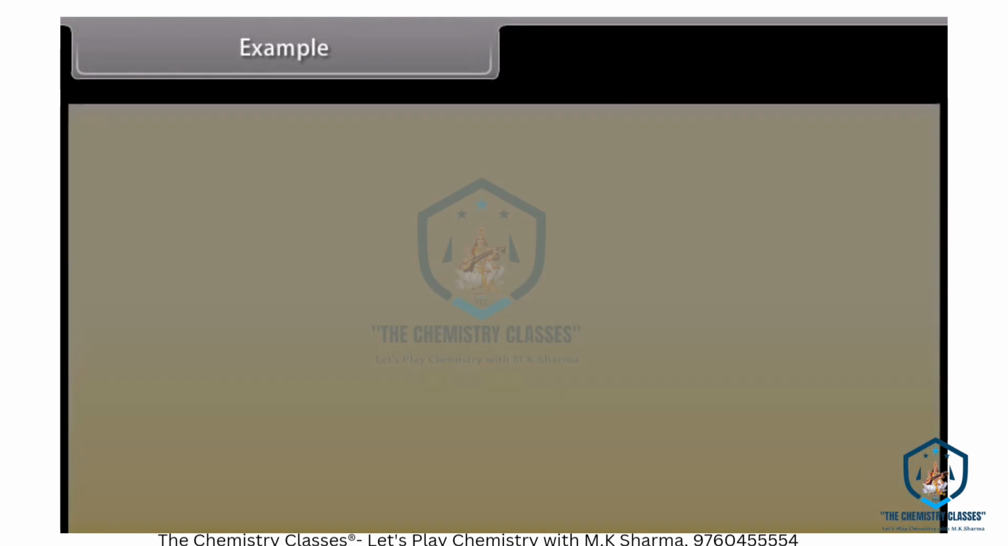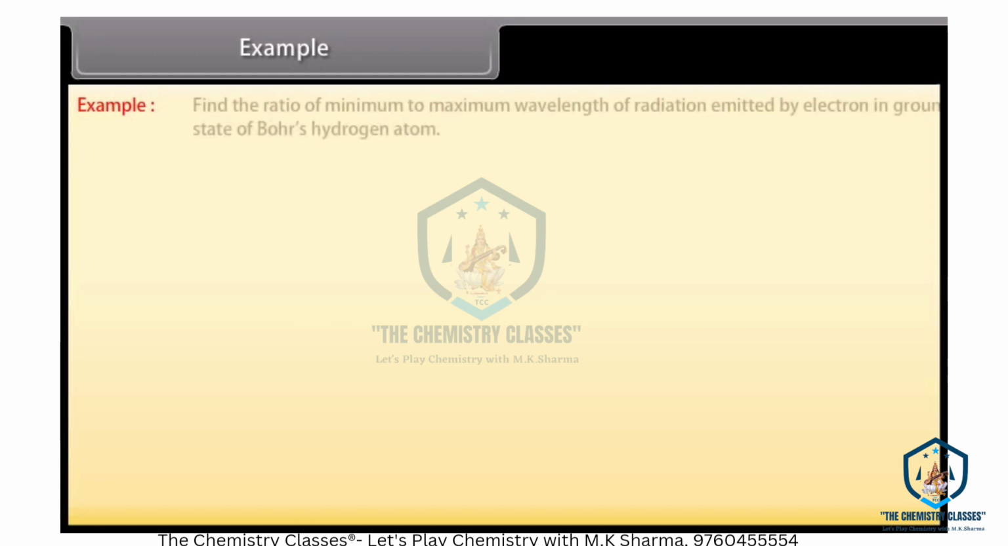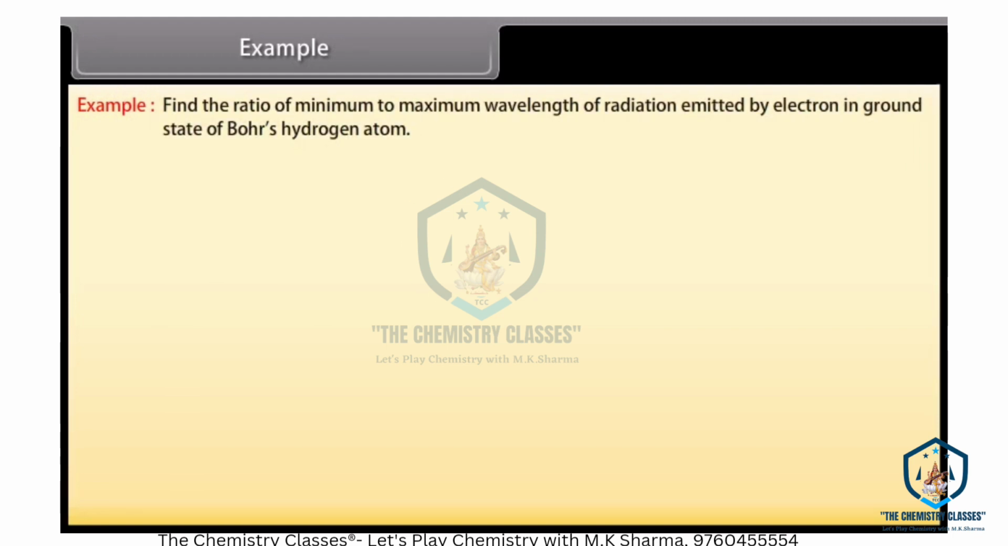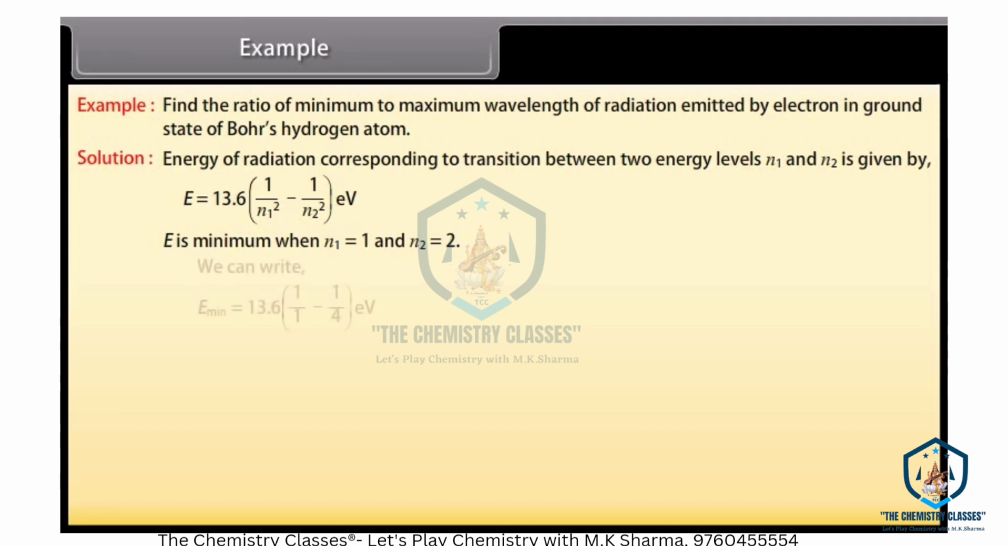Example. Let's take an example of Bohr's model of the hydrogen atom. Let's see the solution. Find the ratio of minimum to maximum wavelength of radiation emitted by electron in ground state of Bohr's hydrogen atom. Energy of radiation corresponding to transition between two energy levels n1 and n2 is given by 13.6 multiplied by (1/n1² minus 1/n2²) electron volt. E is minimum when n1 equals 1 and n2 equals 2. E minimum is equal to 13.6 into 3/4 electron volt.